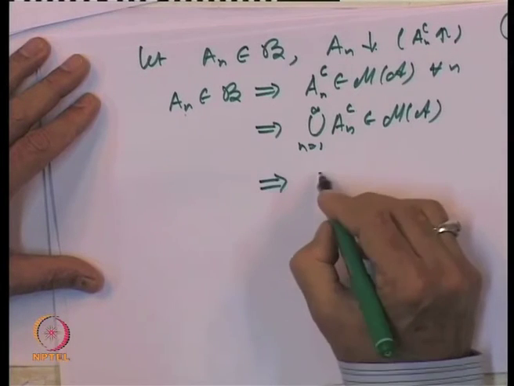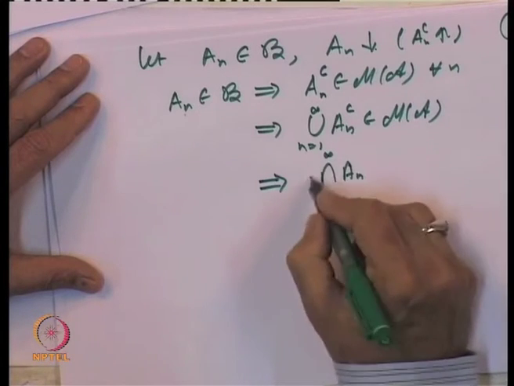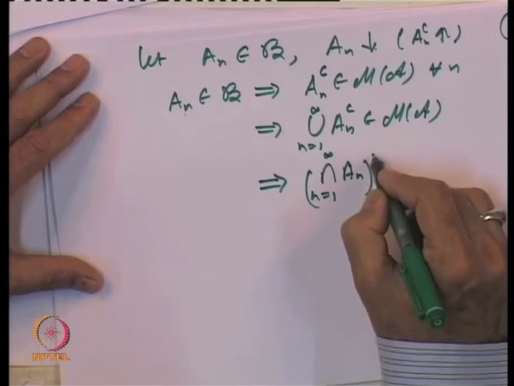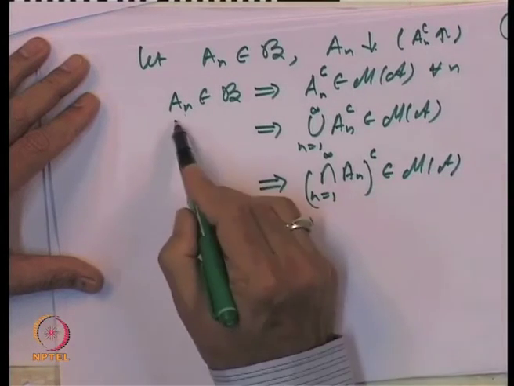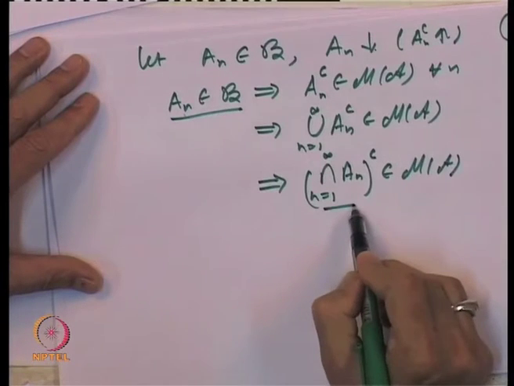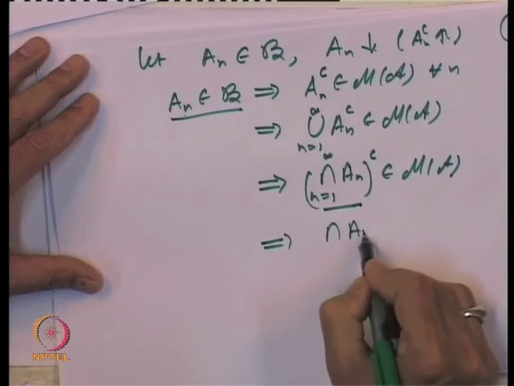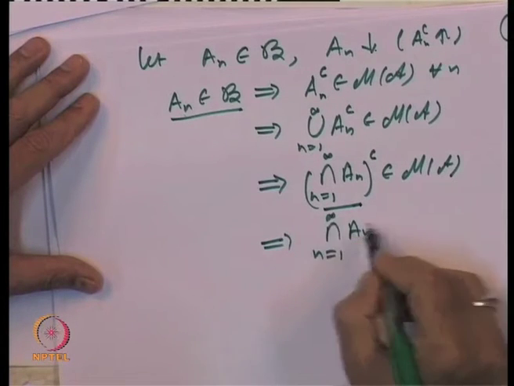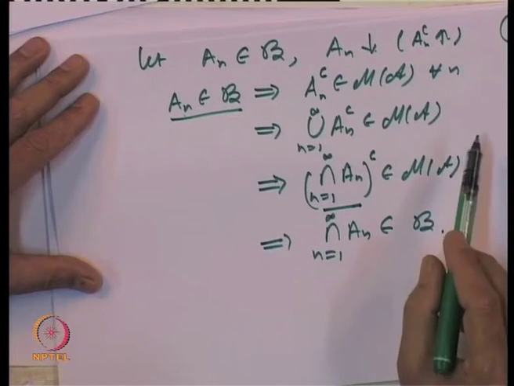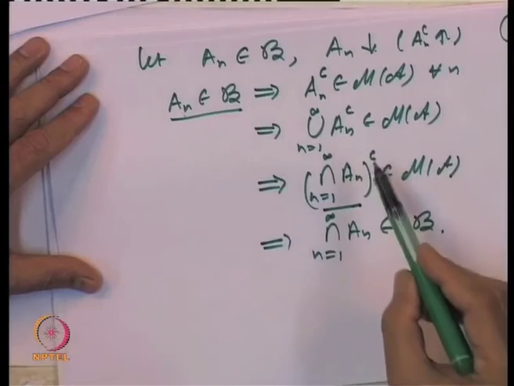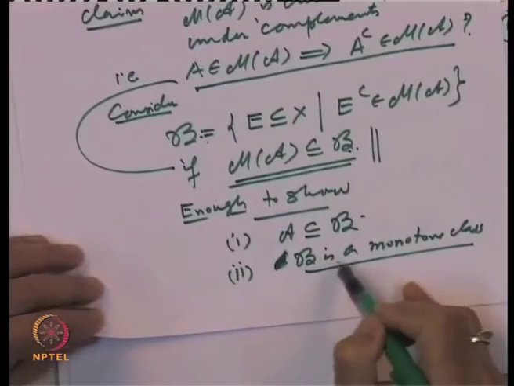That implies that the complement of the intersection of A n's, n equal to 1 to infinity, belongs to M of A. So, whenever A n's belong to B and we take the intersection of A n's, their complement belongs to M of A, that means the intersection of A n, n equal to 1 to infinity, belongs to B. So, what we have shown is the collection B is closed under increasing unions and closed under decreasing intersections. That means B is a monotone class.